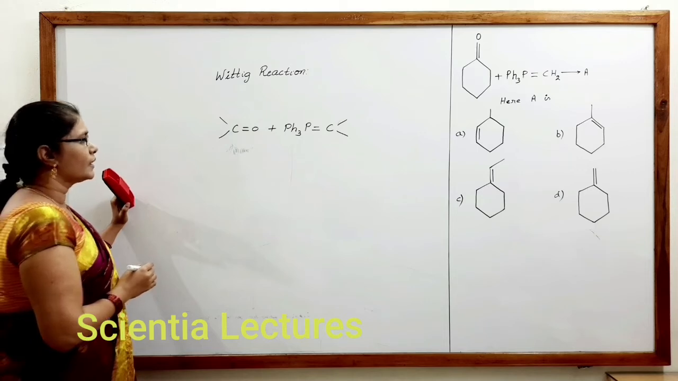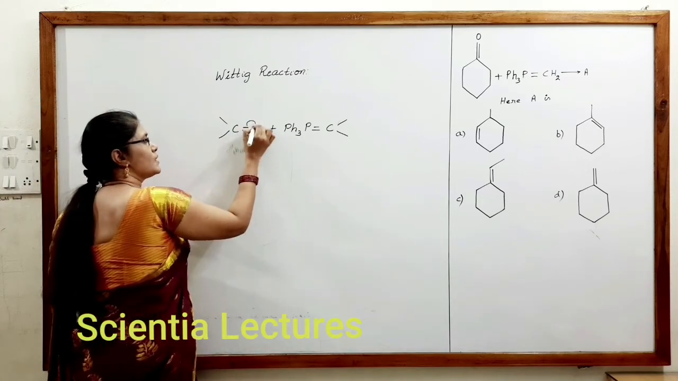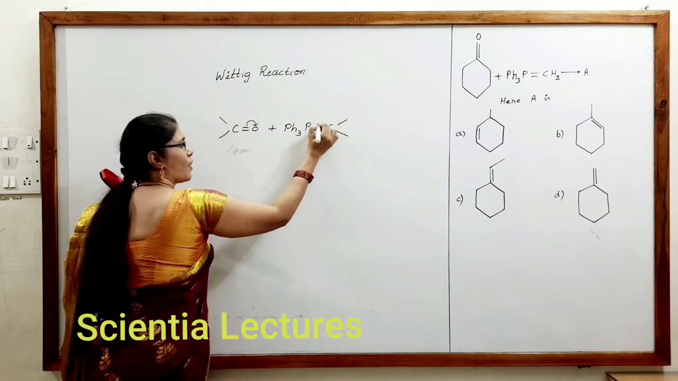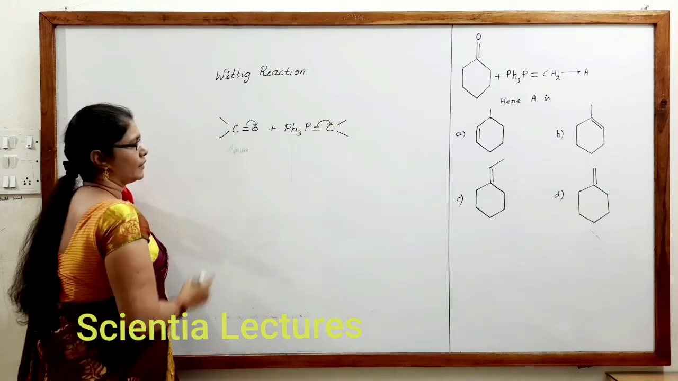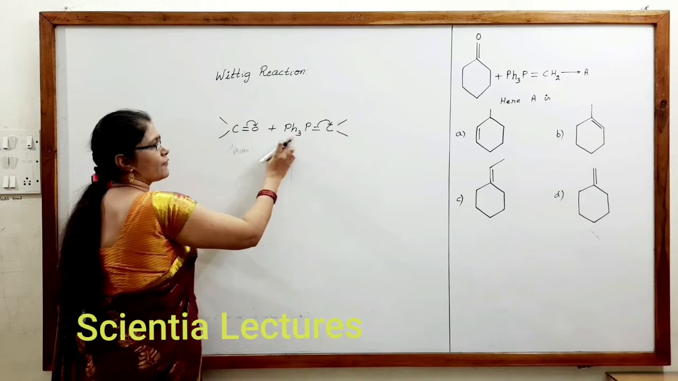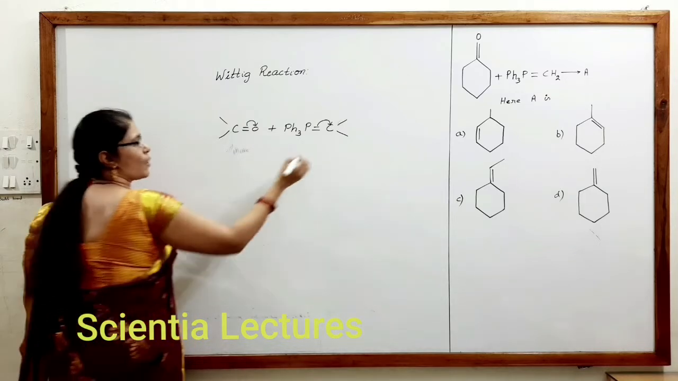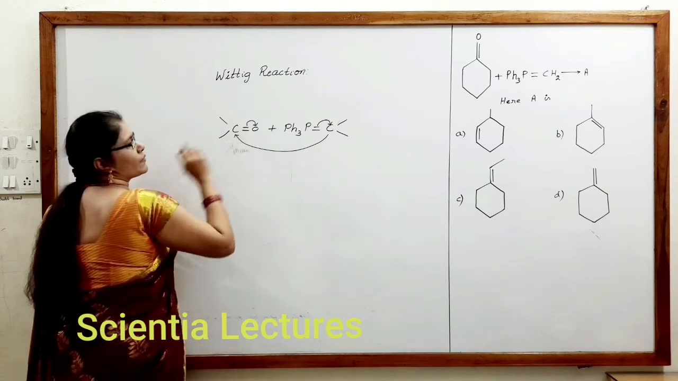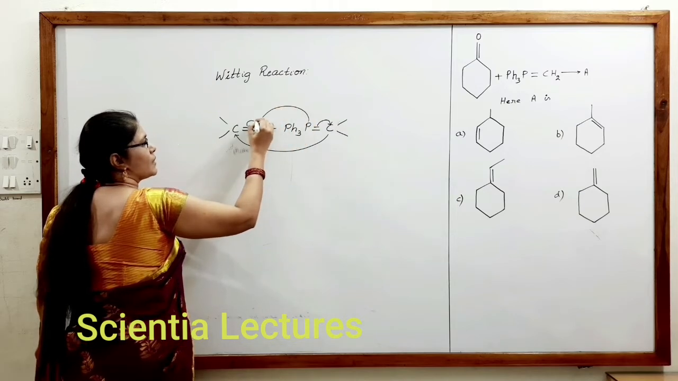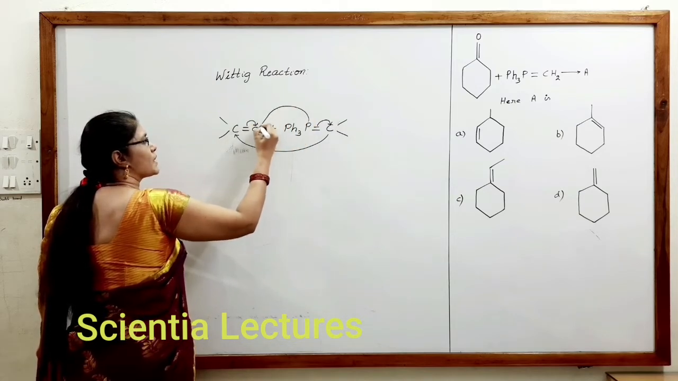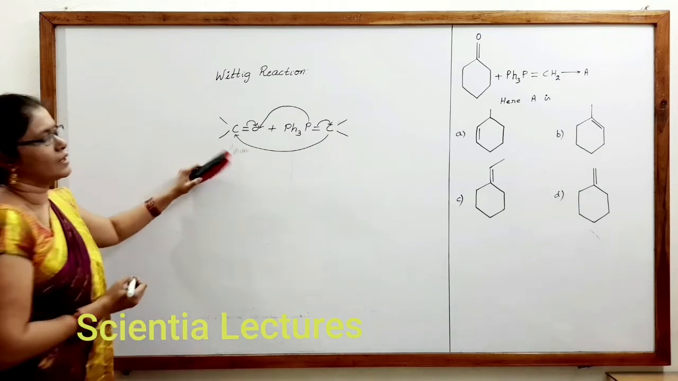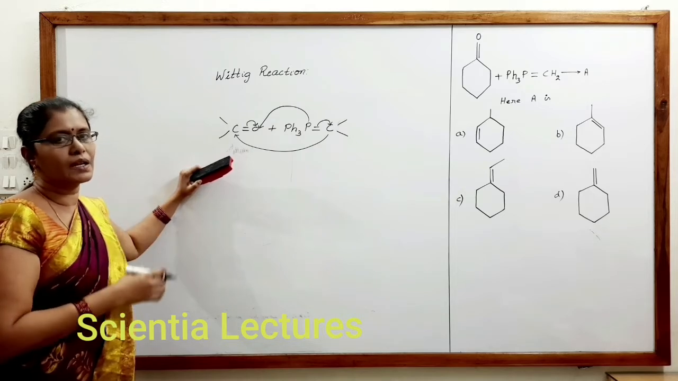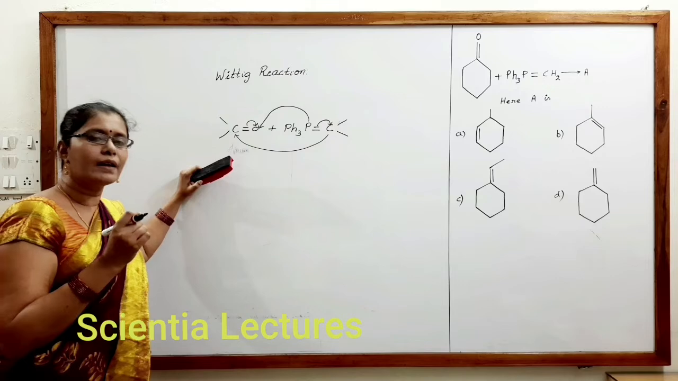In such cases, compared to carbon, oxygen is more electronegative. So the electron pair shifts here, and compared to phosphorus, carbon is more electronegative. So the electron pair shifts this side because there is a triphenyl group present over here. So this carbon with a negative charge would be attracted towards this carbon with positive charge, and phosphorus will be attracted towards oxygen.